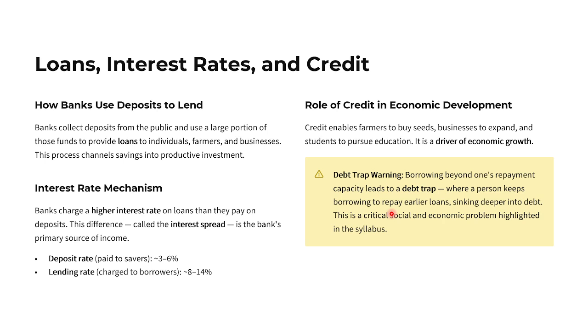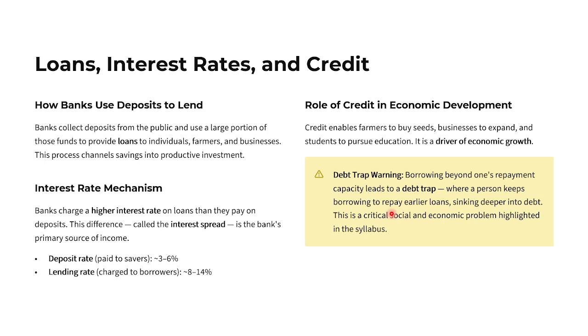So rate of interest mechanism. So banks charge a higher interest rate on loans than they pay on deposits. So on the deposit they pay very little interest, whereas they charge more interest on the loans. So the difference is called the interest spread. So it is the bank's primary source of income. So the deposit rate paid to savers is 3 to 6%, whereas the lending rate charged to borrowers is 8 to 14%.